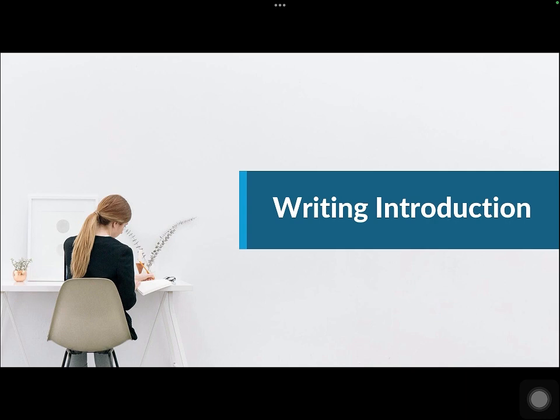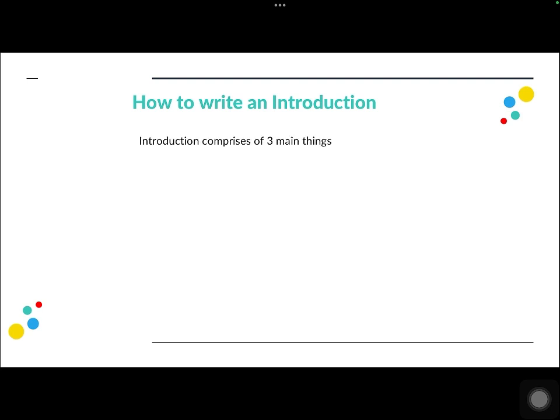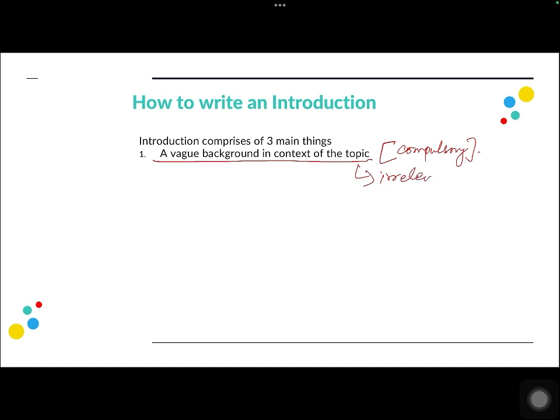So let us now learn how to write an introduction for a task 2 question. To write an introduction, there are three main things that you should include. The first one is a vague background and context of the topic. This is not compulsory. A lot of students do this, depending on the position that they have decided, just to set a background. But make sure that the background is not irrelevant. Because you have already decided on the position of your essay, it should be related to that position.